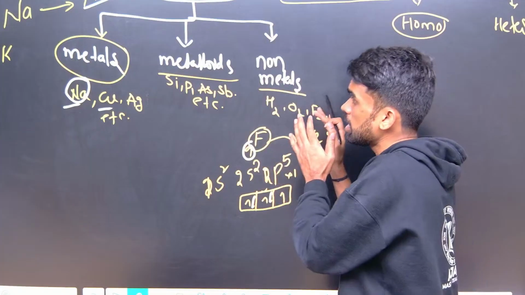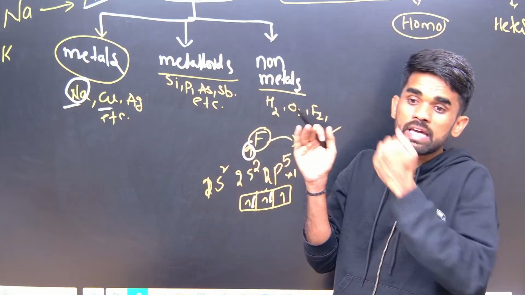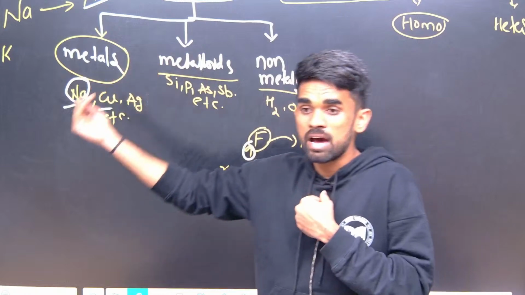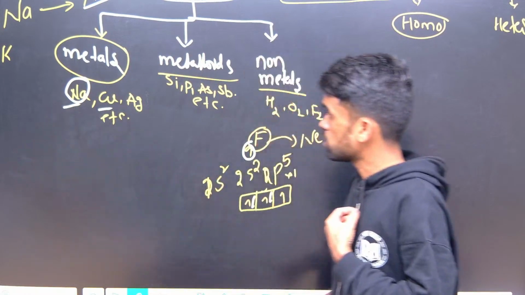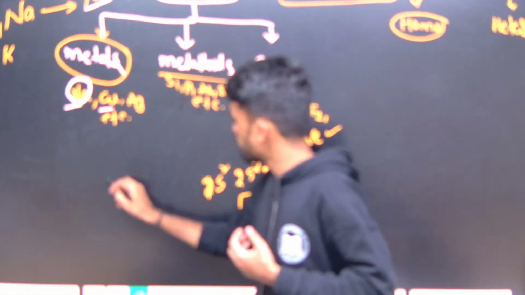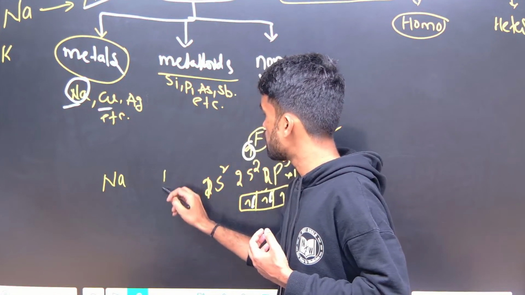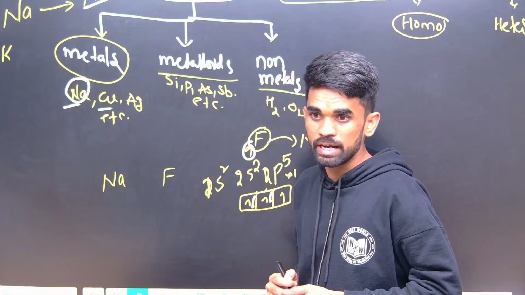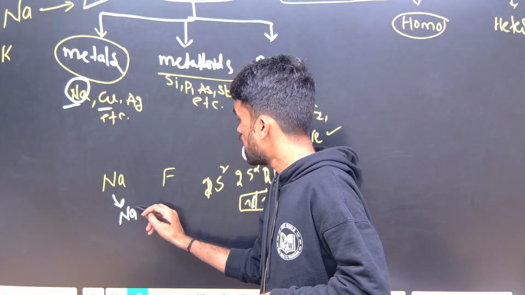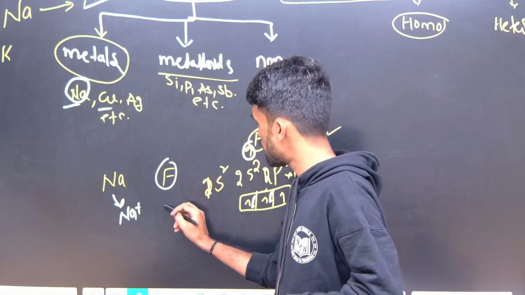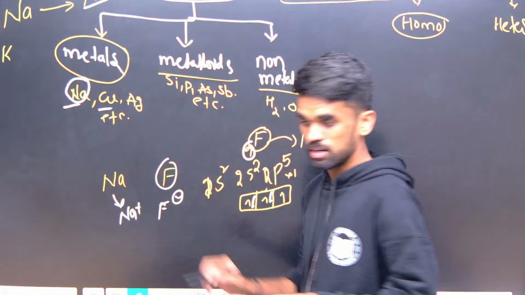So now generally non-metals have more tendency to gain electrons, whereas metals have a tendency to lose electrons. Okay, so now what I can say is, when a metal is there and when a non-metal like fluorine, chlorine and so on is there, the metal will release the electron and the non-metal will gain that electron and become the respective anion like this.